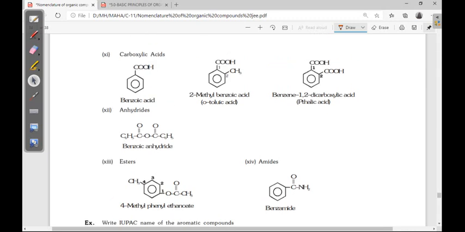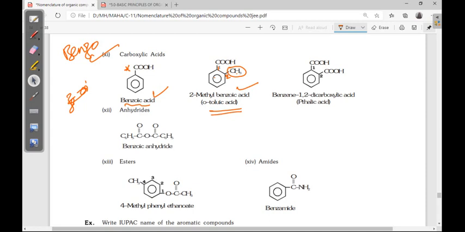Next, carboxylic acid. Benzoic acid. No hydrogens here, that means oic. Benzo first of all. The carboxylic acid is there, oic acid, benzoic acid. Next, 2-methyl, of course, it is a substituent. Numbering starts from the main functional group, 1, 2. 2-methyl benzoic acid.